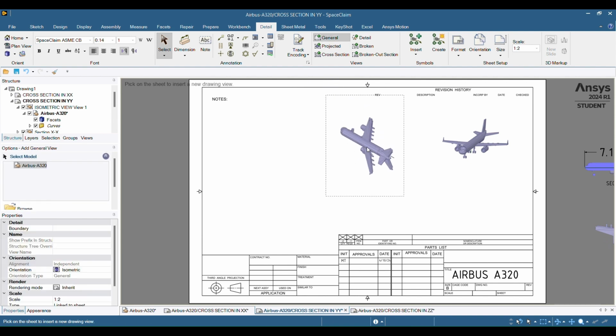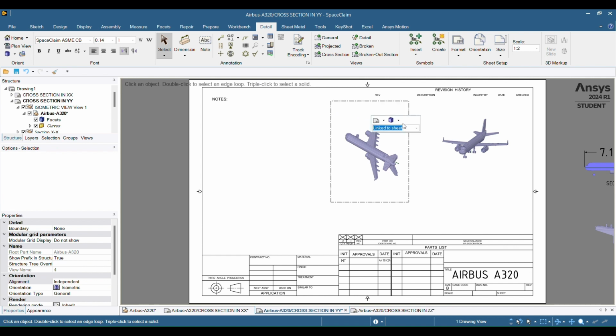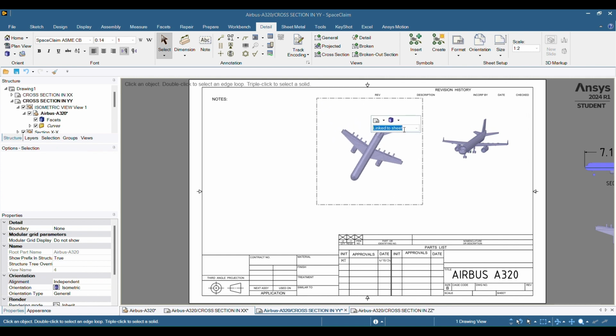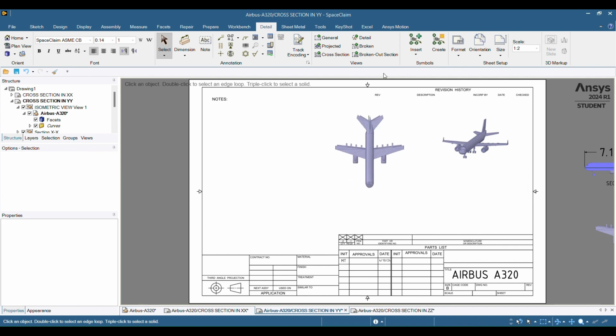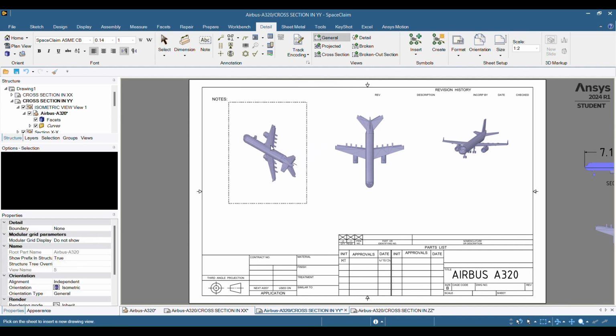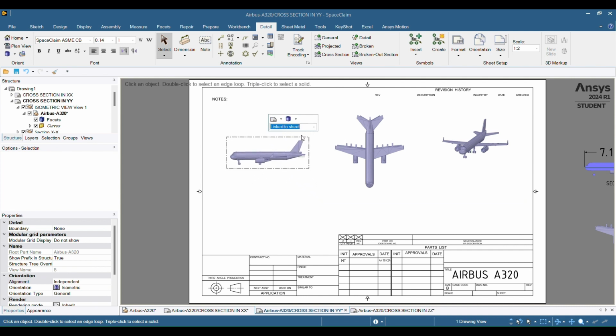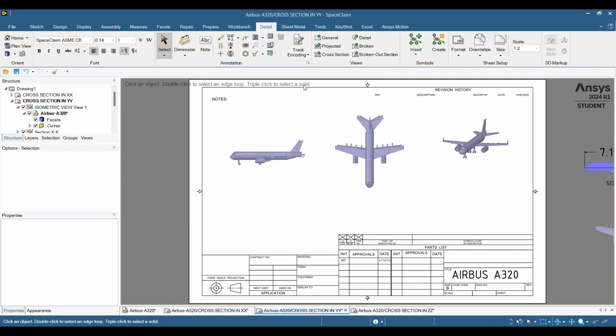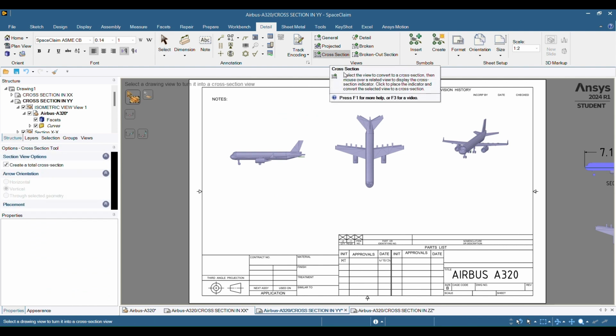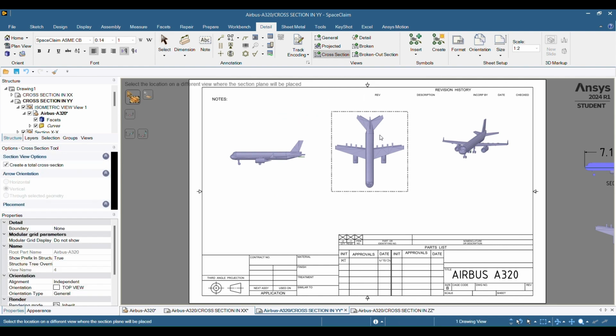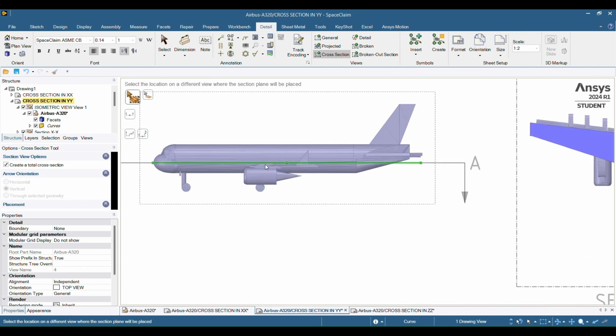So click General, add in our top view, then General, add in the side view. All right, so let's do a cross section. We're going to cross section this view, top view, and then this left view, we highlight over where we want to take the cut.